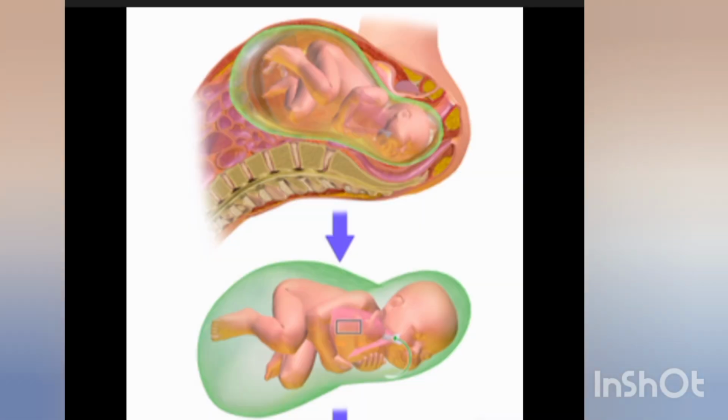The reason behind this is if the baby goes into fetal distress, meaning the baby's CTG is not normal. An abnormal CTG shows that the baby is in fetal distress. We also look at whether the baby's ultrasound is not normal.